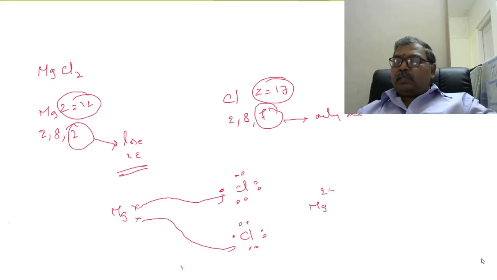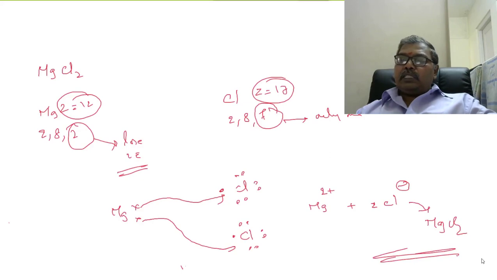Thereby magnesium forms Mg2 plus and the 2 chlorine atoms form Cl minus ions. So each chlorine gets 1 unit negative charge, 2 chloride ions, Mg2 plus. Therefore, we'll get MgCl2. So this is about the formation of magnesium chloride.